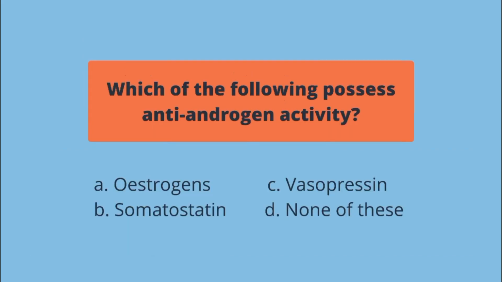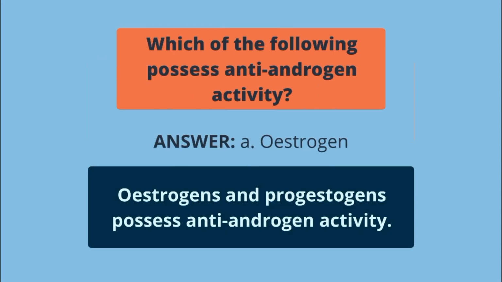Which of the following possess anti-androgen activity? A. Estrogens, B. Somatostatin, C. Vasopressin, D. None of these. The answer is estrogen. Estrogen and progestogen possess anti-androgen activity.